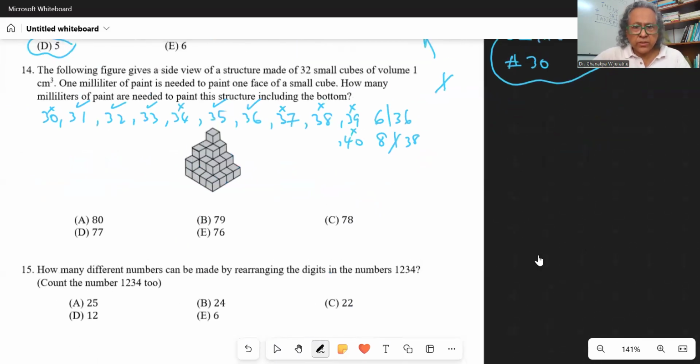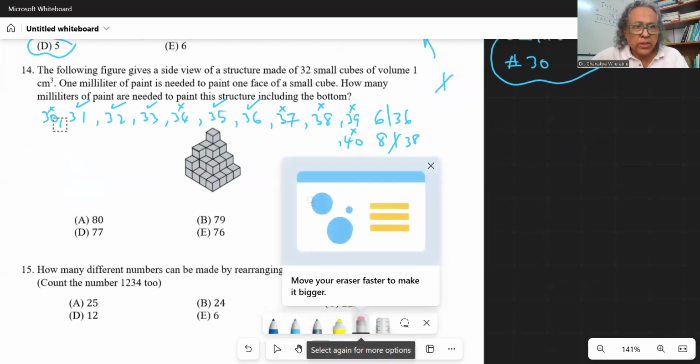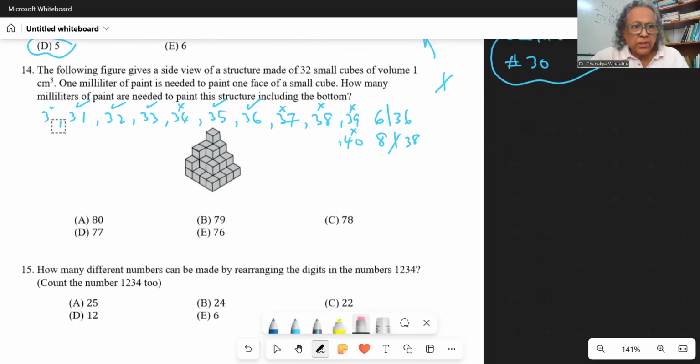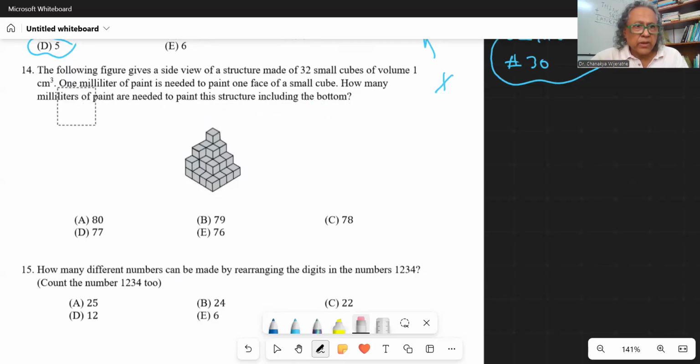So I'm going to erase this so that our view is not obstructed. My eraser doesn't work. Okay, now it's working.